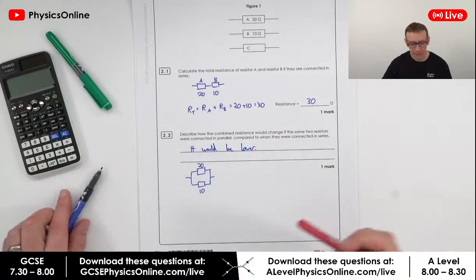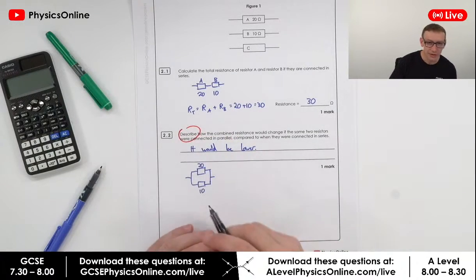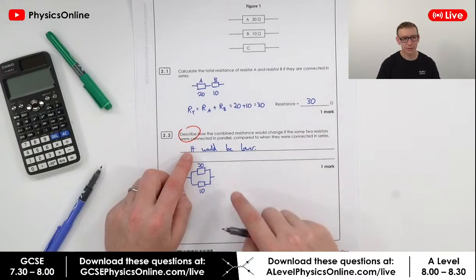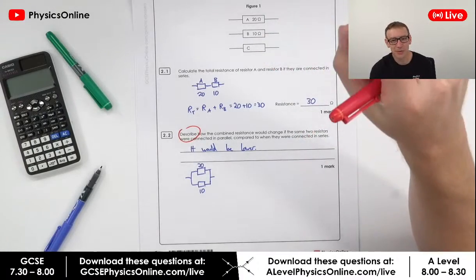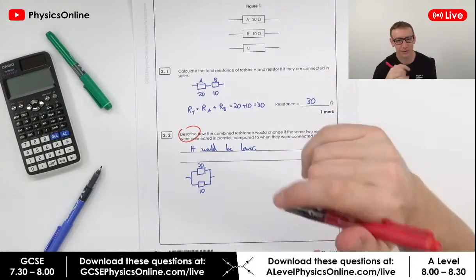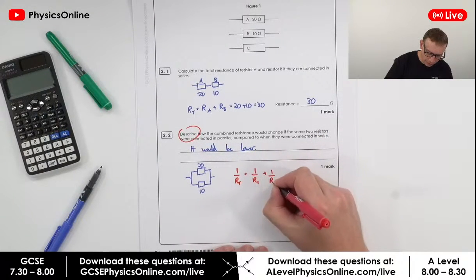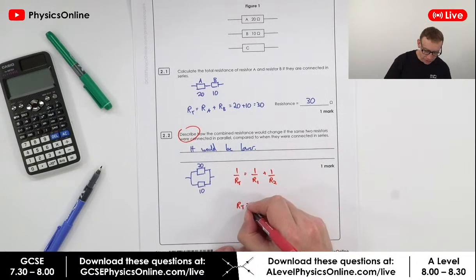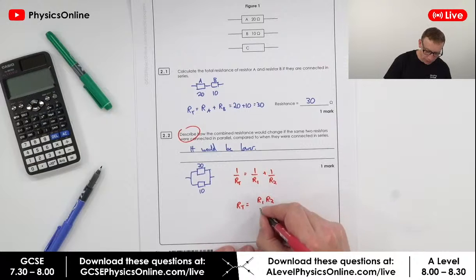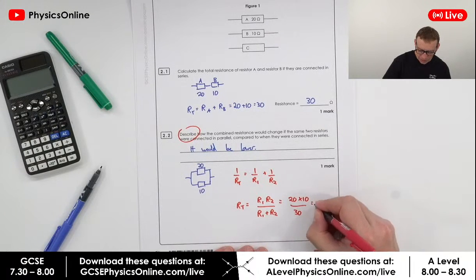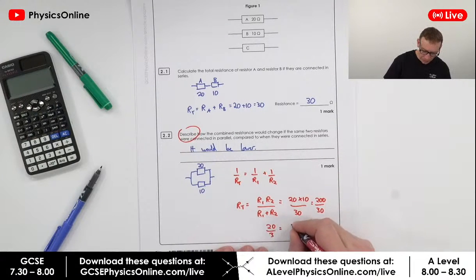Now for this one, it's only a describe question. You don't need to explain why that is. We're just going to describe what happens, and it goes from maybe 30 ohms to a much lower value. Some people have already said, and this is really good that people are using some of these equations, one of them is 1 over RT is equal to 1 over R1 plus 1 over R2. The other one is that RT is equal to R1 R2 over R1 plus R2, which would then be, say, 20 times 10 over 30, which is going to be 200 over 30, so that's 20 over 3,